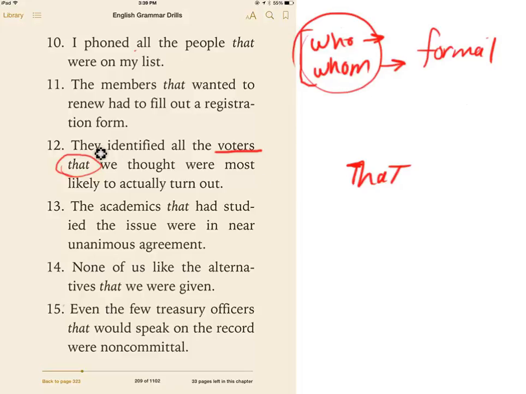So in this one, they identified all the voters that we thought were most likely to actually turn out. Well, did the voters do the thinking? Or did someone else do? Well, we thought. So the voters are not doing the thinking. So whom. It's the object. They identified all the voters whom we thought were most likely to actually turn out.